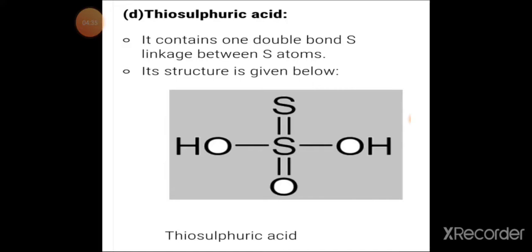The molecular formula is H2S2O3. There are two sulfur atoms present. The oxidation state of one sulfur atom is -2 and the oxidation state of the other sulfur atom is +6. The sulfur bonded with 3 oxygen atoms has a +6 oxidation state.